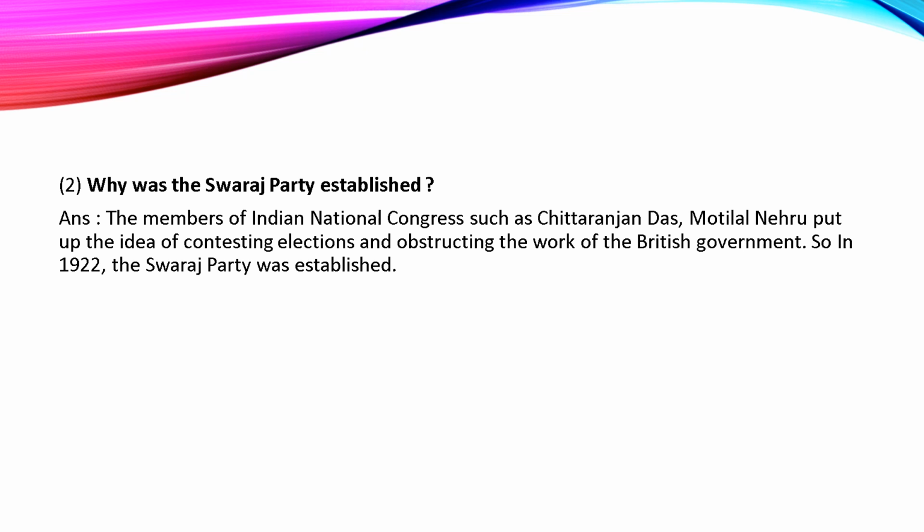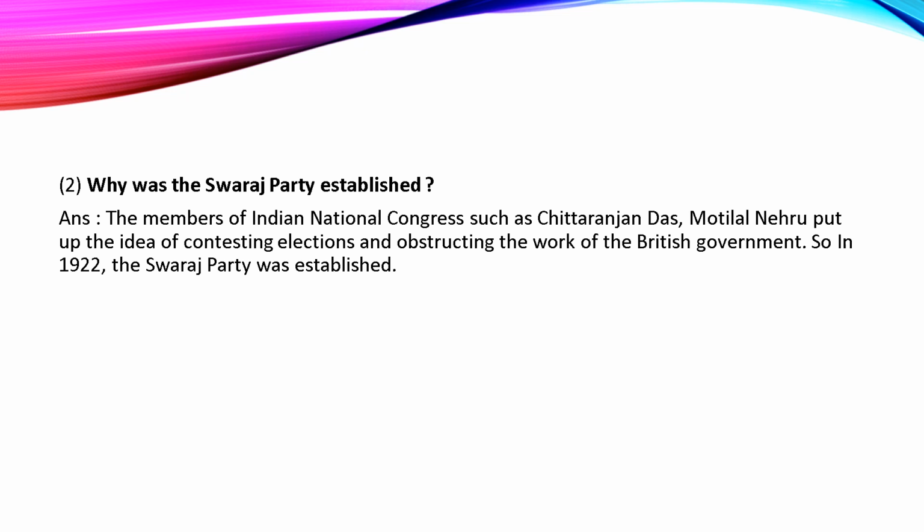So for that, the members of Indian National Congress such as Chittaranjan Das and Motilal Nehru put up the idea of contesting elections, and they wanted to obstruct the work of the British government. They wanted to stop the work of the British government, or create hurdles for its work in the central and provincial legislative assembly.